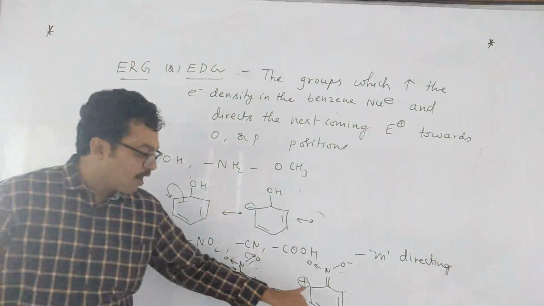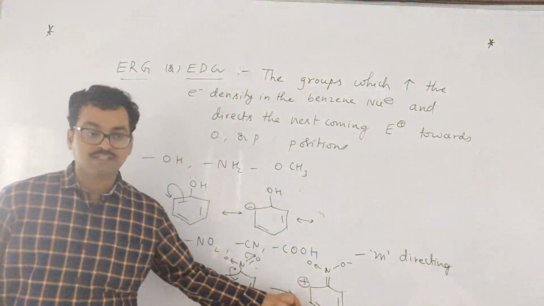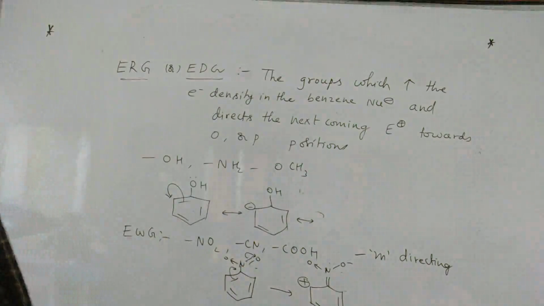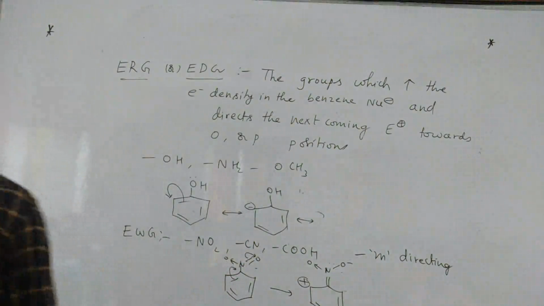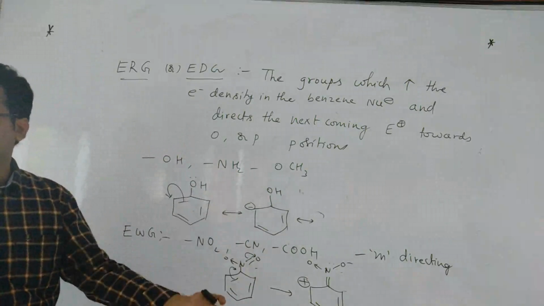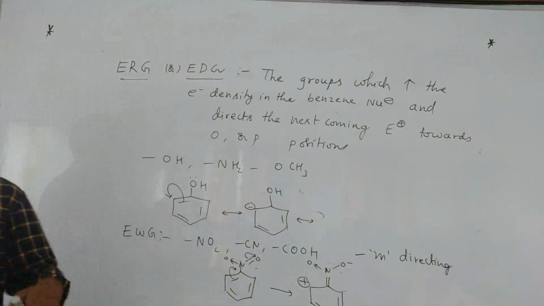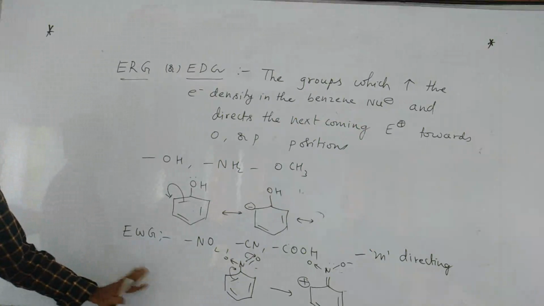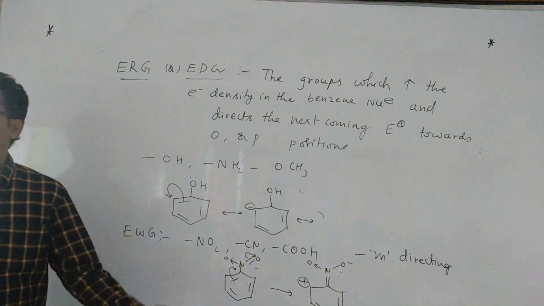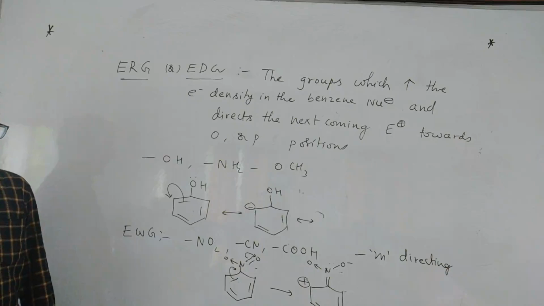One point you have to remember: on ortho and para positions positive charge is there, so the meta position is comparatively electron rich. So the next coming electrophile will attack at the meta position. This effect is called the orientation effect. What is orientation effect? The already present group will decide where the next coming electrophile goes: you go ortho, you go para, you go meta. It is directing the other incoming group. So whenever these groups are there, if you do any electrophilic reaction, it will come at the meta position.